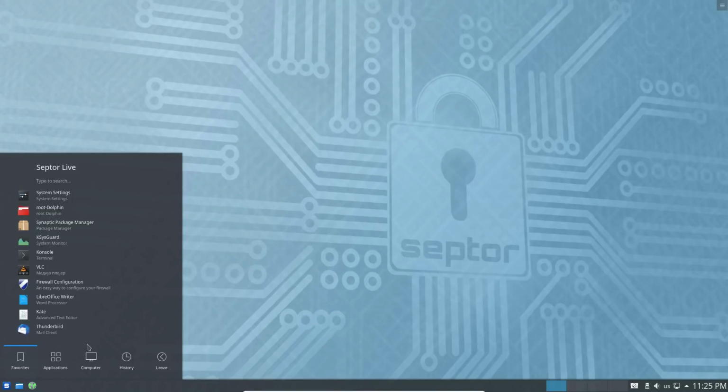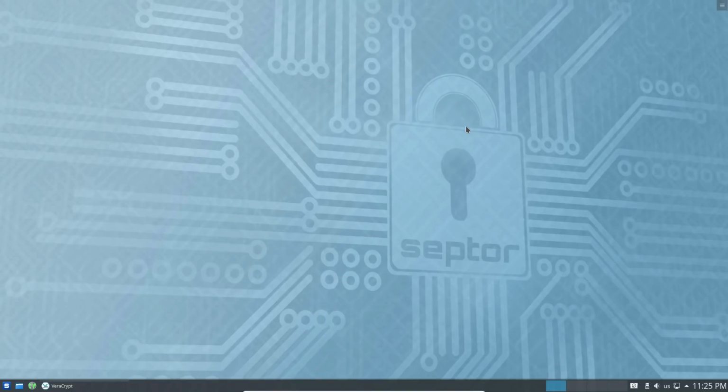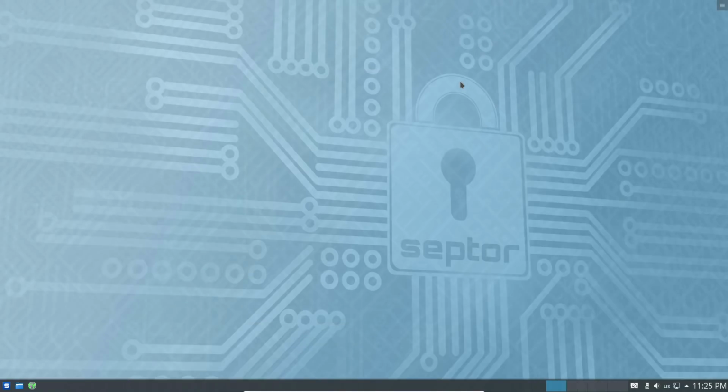So the good news, we have Debian with a very up-to-date kernel. If you like Plasma, we have a Plasma, and it installs. VeraCrypt is installed by default. So if you are using VeraCrypt for your encryption, you have an option. It's here. Awesome. Very good. What's the downside of this?